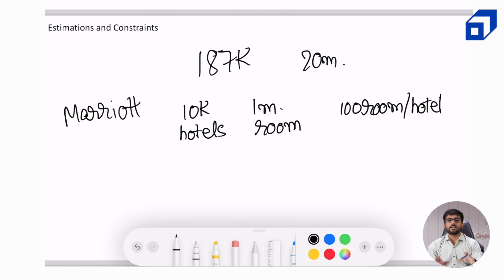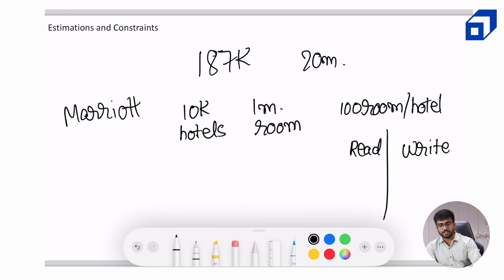Now let's understand the QPS for our booking service, like how many bookings are created per second, to understand the different writes that will happen on our system. If we want to understand the reads and the writes, if we want to bifurcate them, what all different reads are happening and what all different writes are happening? From the user side, there is only one write when a booking is complete.